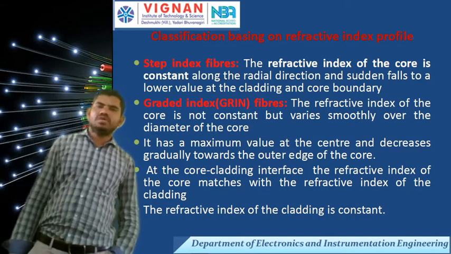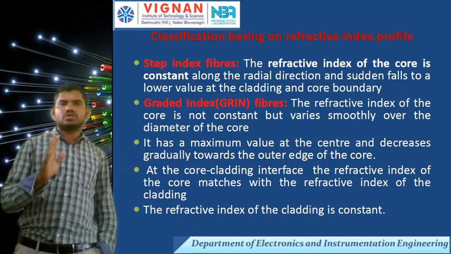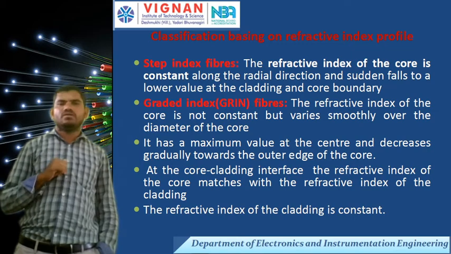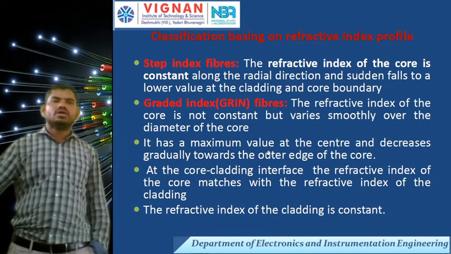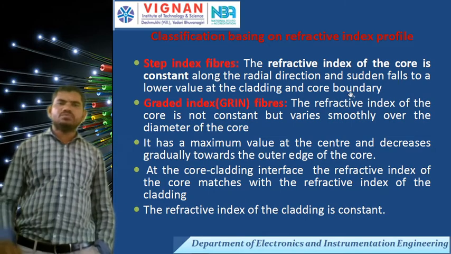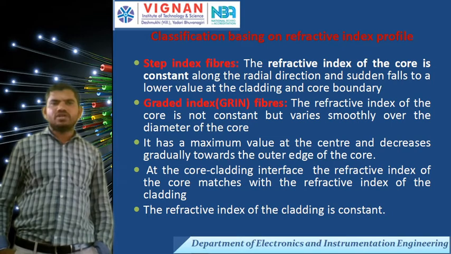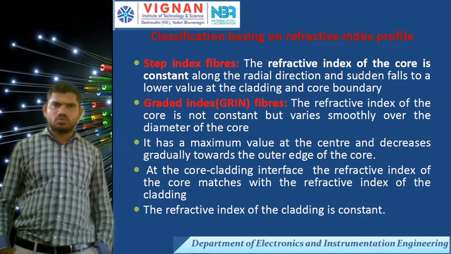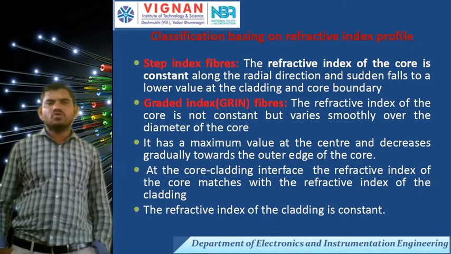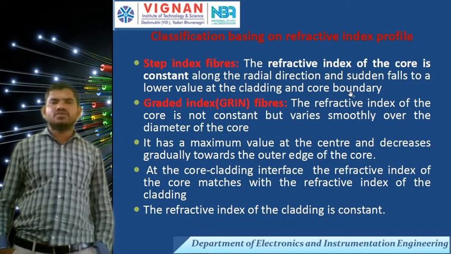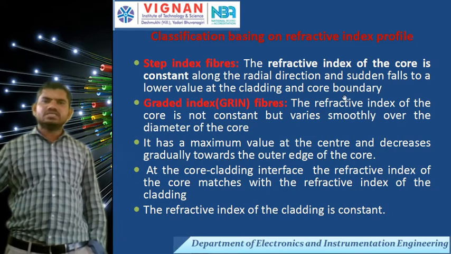Graded index fiber means the refractive index of the core is not constant, it is always varying, but varies smoothly over the diameter of the core. It has the maximum value at the center and decreases gradually towards the outer edge of the core. At the core-cladding interface, the refractive index of the core matches the refractive index of the cladding. The refractive index of the cladding is constant here.